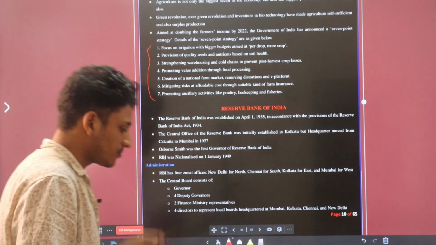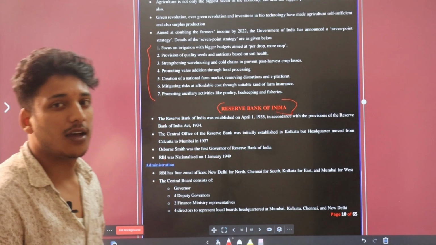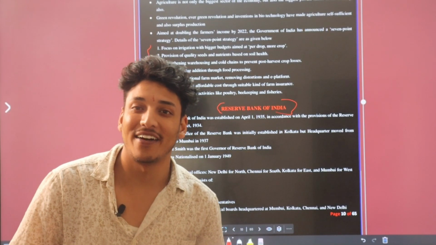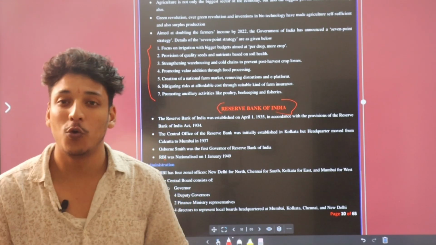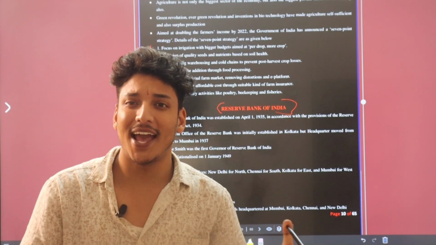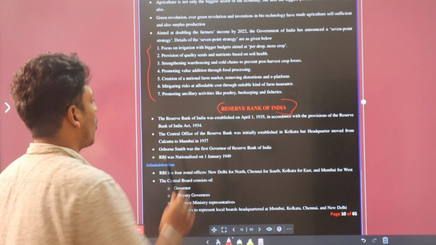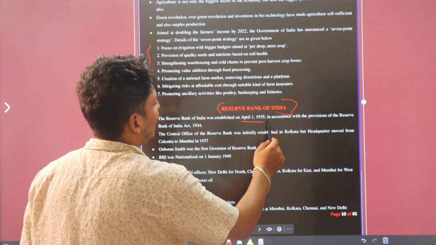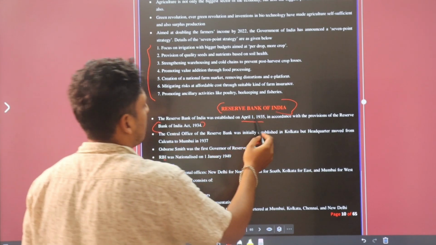Okay, now we will discuss one of the most important bodies of our India, the Reserve Bank of India. As you know, it is the banker of bankers, the Reserve Bank of India, which manages and audits all the reports of banks in India. Okay, now the Reserve Bank of India was established on 1st April 1935 in accordance with the provisions of the Reserve Bank of India Act 1934. You remember this, April 1st, 1935.